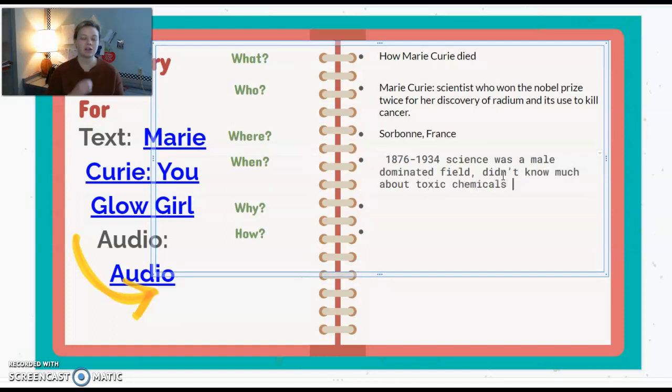Because we know that toxic chemicals in this story killed her, essentially led to her husband's death, and killed a bunch of her helpers, her lab assistants, is why. Okay, so why does she die?